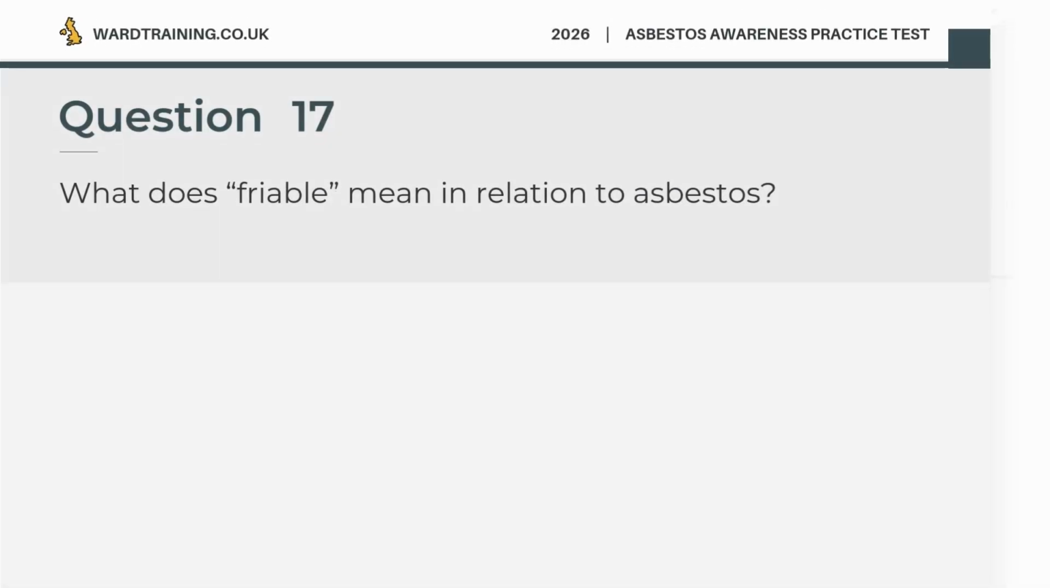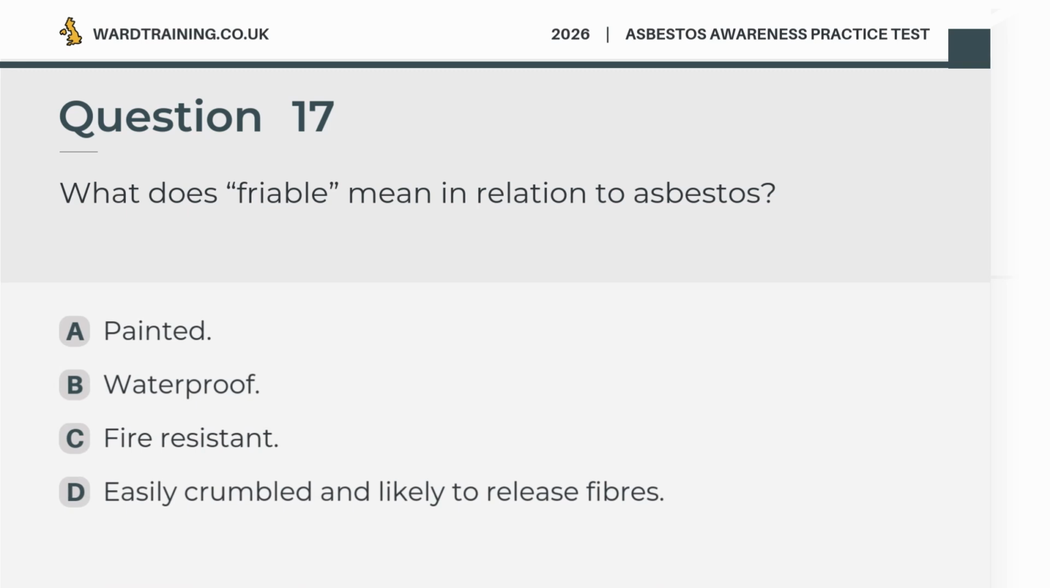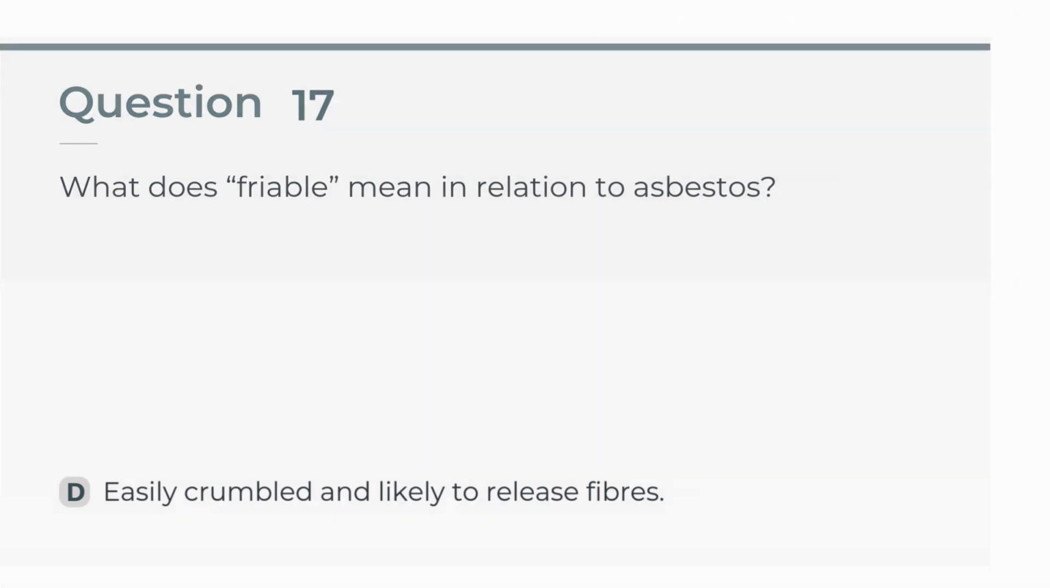Question 17. What does friable mean in relation to asbestos? A. Painted. B. Waterproof. C. Fire resistant. D. Easily crumbled and likely to release fibers. The correct answer is D. Easily crumbled and likely to release fibers.